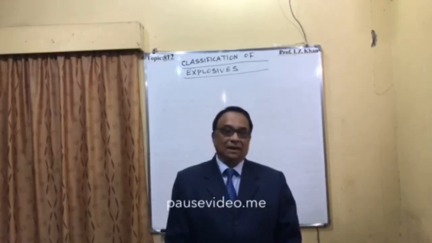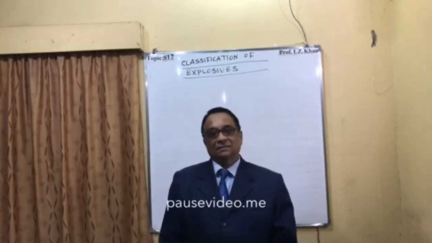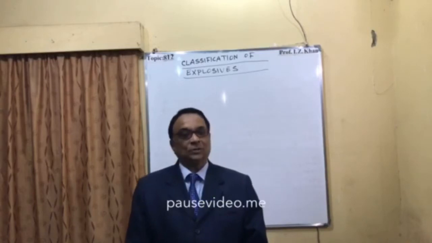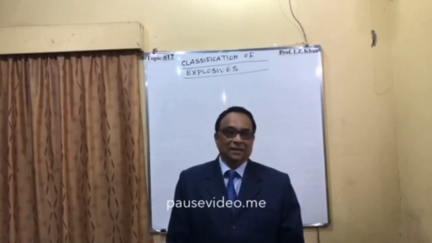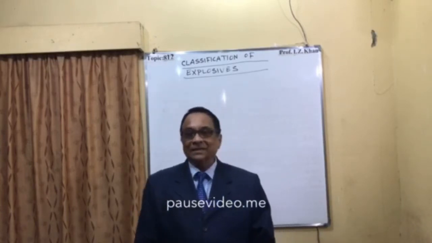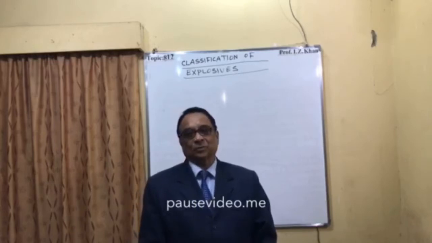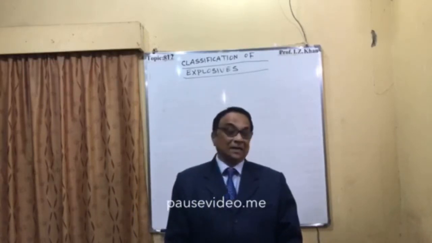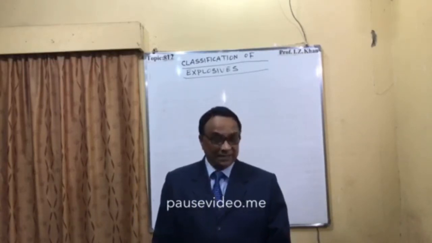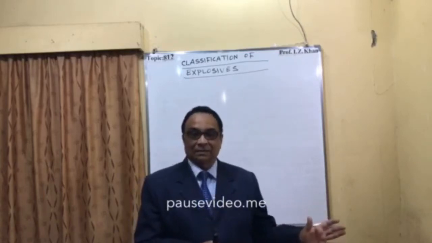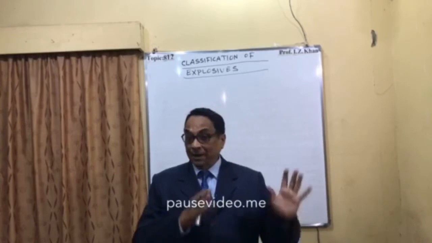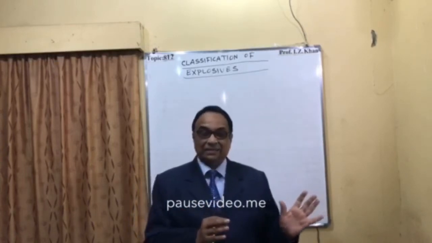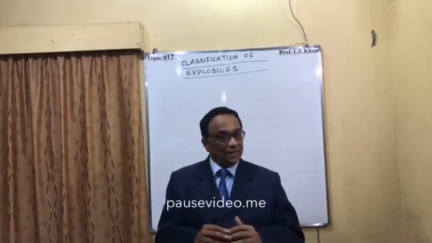The second is atomic explosives, which are also known as nuclear explosions. In the case of atomic explosives, the nucleus of the atom is involved. It is a nuclear reaction, whereas in chemical explosives, chemical reactions are involved. I have already discussed in detail the chemical reaction and nuclear reaction.